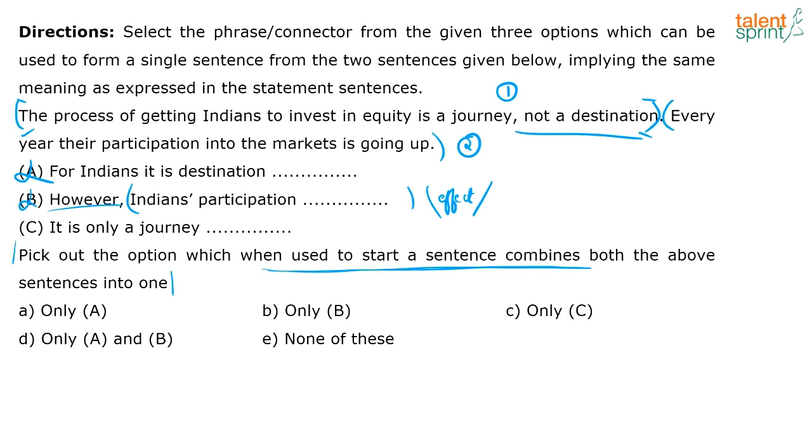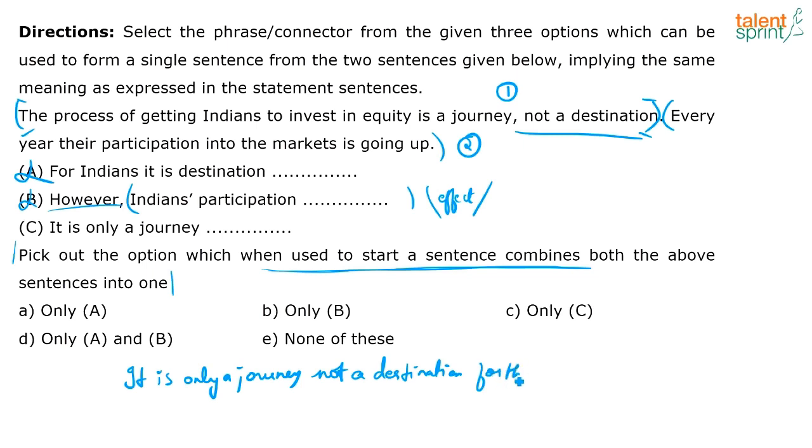It is only a journey. Okay, it is only a journey, not a destination. Okay, I can say that. For what? For the process of getting Indians to invest in equity. Yeah. So in the C context, I can still make sense because it gives me some sort of a connection. So if I say it is only a journey and not a destination, for what?